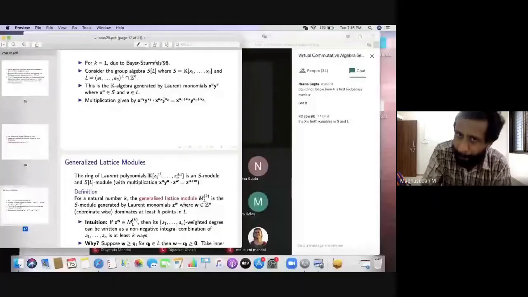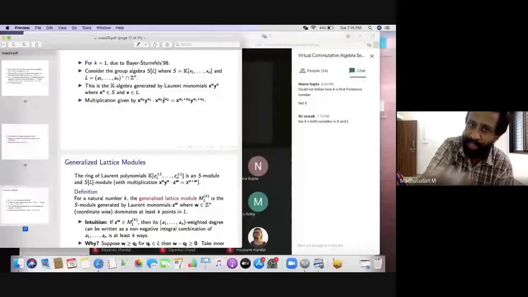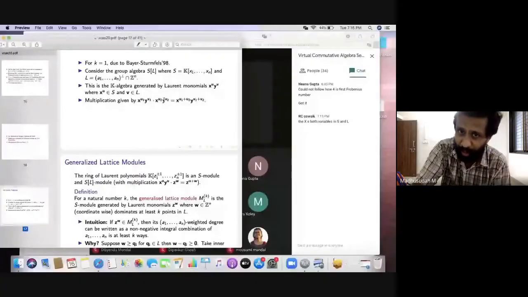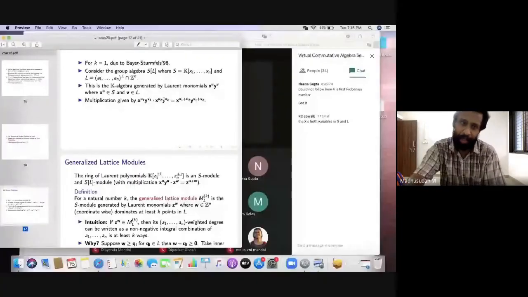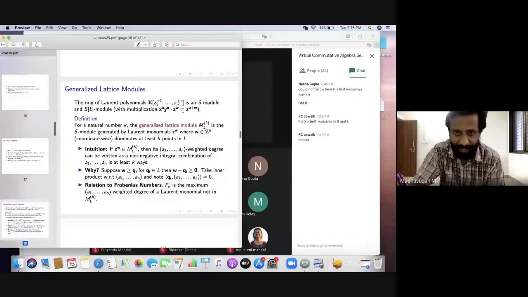Okay, is that clear? So there are two bunches of variables, x1 to xn and y1 to yn. And then we look at more monomials like this, Laurent monomials, x to the u, y to the v, where x to the u is a usual monomial and v belongs to the lattice now. So y to the v can be a Laurent monomial. Sorry, these exponents got a bit messed up in the morning.